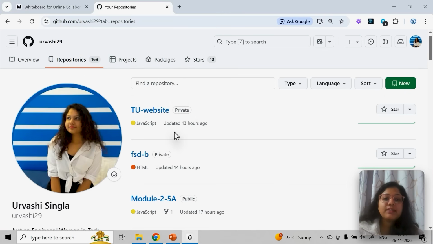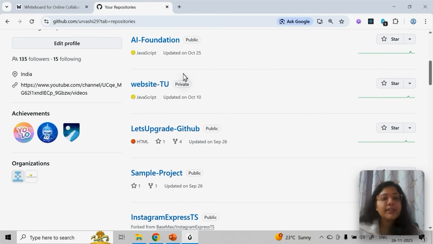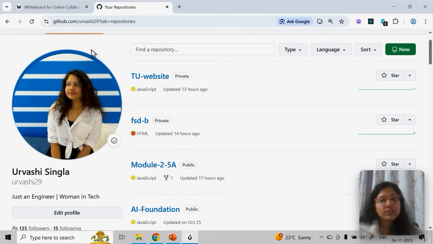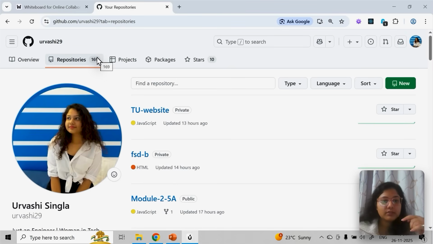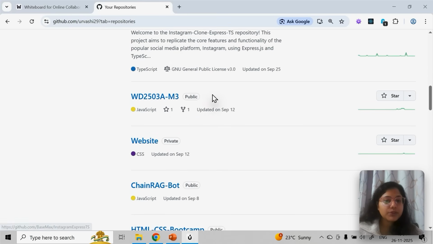Private means only I can see it, or anyone I add as a collaborator. If I add someone else, then they can also access it. But private repositories you will not see. So for me the count is 169, but for you guys the count will be lesser because you can't see my private repositories.